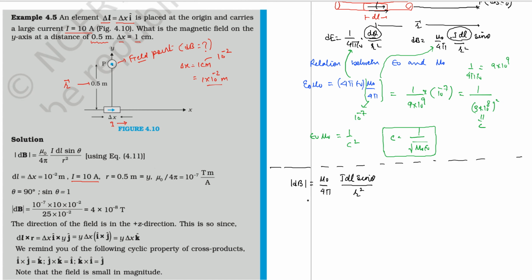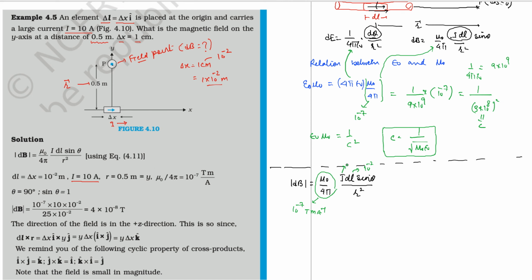Now we have to see what all we know. Whatever we don't know we will find, and whatever we know we will fit here. So this is a constant that is equal to 10 to the power minus 7, and its unit is Tesla meter ampere minus 1. In SI units we will write, and later we directly write the answer in SI units. So this small dl is also known to you, this is 10 to the minus 2.